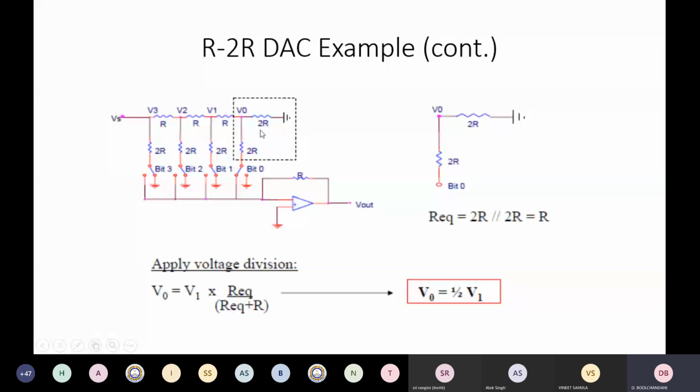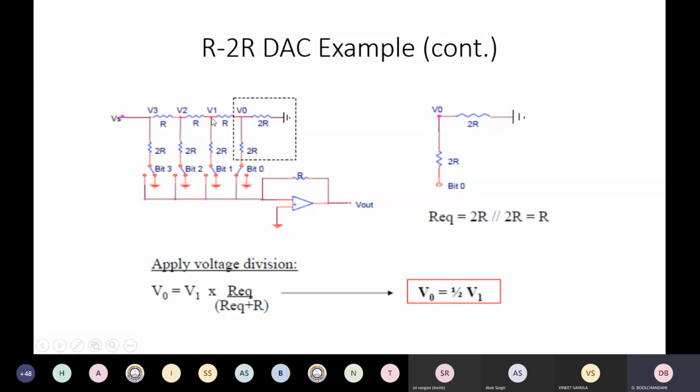Because this is ground and this is also at virtual ground, these two are connected in parallel. So the equivalent resistance between this point and the ground is R.